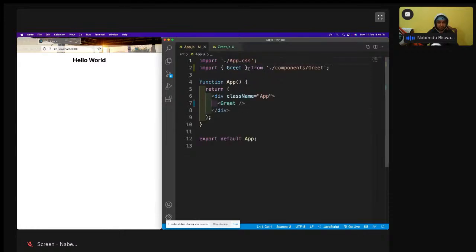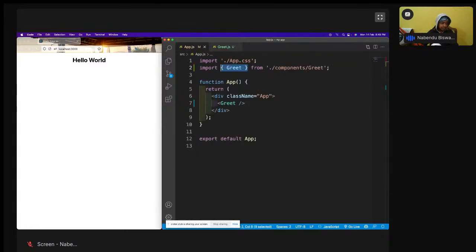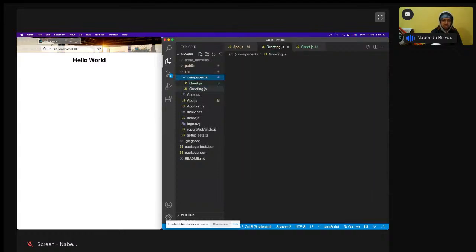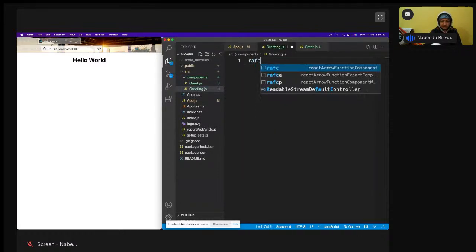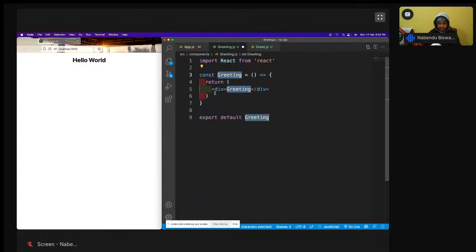And see one thing here, this is how I'm importing with a curly bracket, because this is known as named export, and I'm doing the named import also. Okay, so one more thing is there is another way to do this import, and for this let me make a new file, because you all should have this file. So greeting.js I'll do, and again RAFC, I'll use the shortcut, press the tab, and now I'm not going to change anything here, because let me do this export.